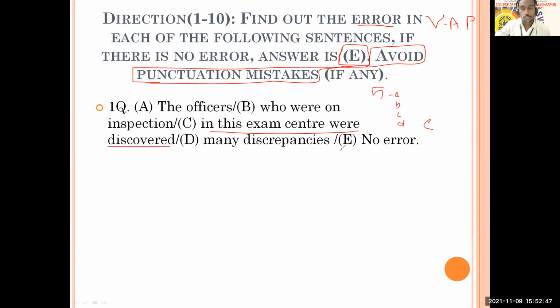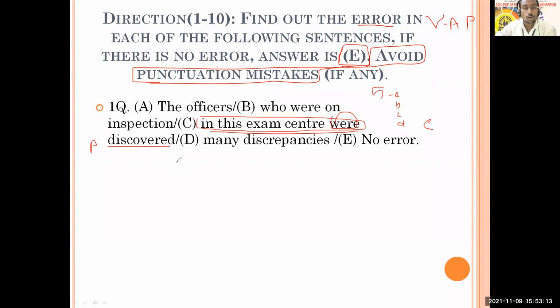So for this question, you have come up with option C. And here the sentence is: in this exam center, where discovered. So where discovered is in passive voice. In fact, passive voice is not expected here. Here you are expected to have active voice. So here where is not required, so you have to eliminate this. So option C is going to be the answer for this question.